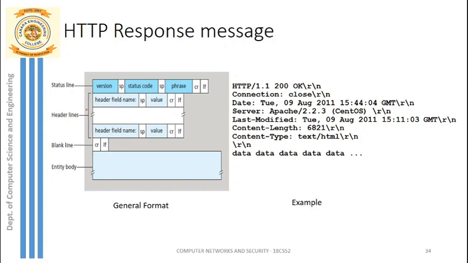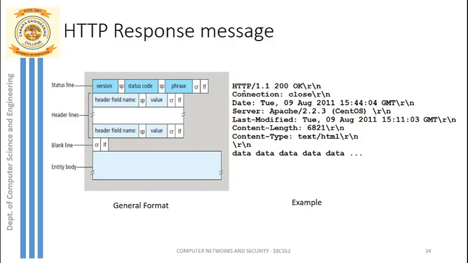So next come the header lines. These header lines will have a number of header lines with header field names and their values. Each header field name is mentioned in a different line. That is why after every header field name line, we have the carriage return and line feed. After that, a blank line. Next, the entity body, which contains the actual data, whatever needs to be sent from the server to the client.